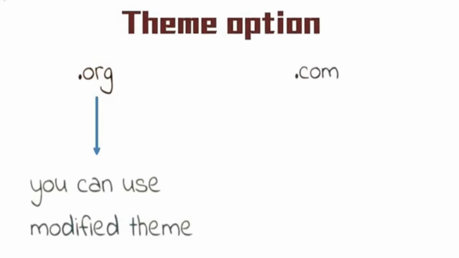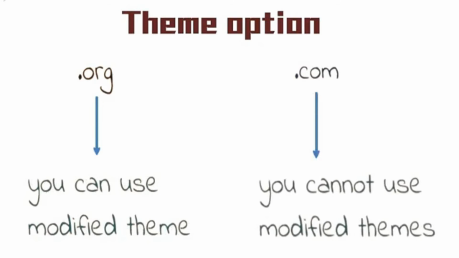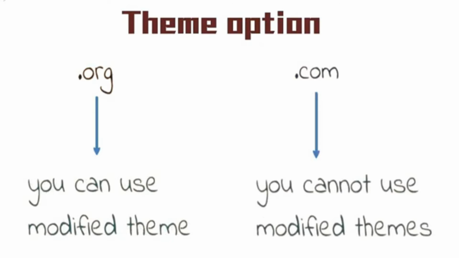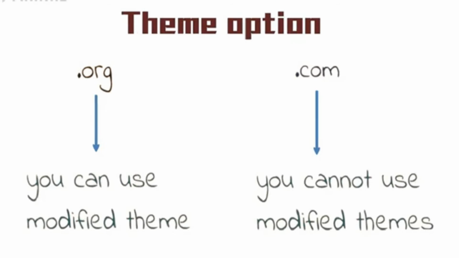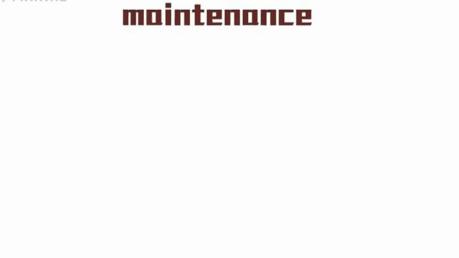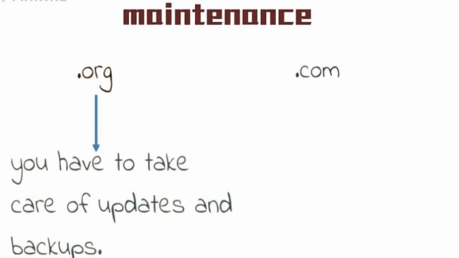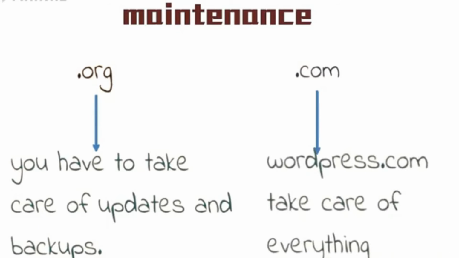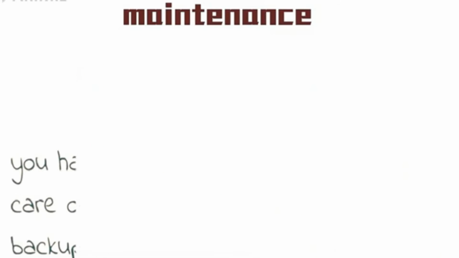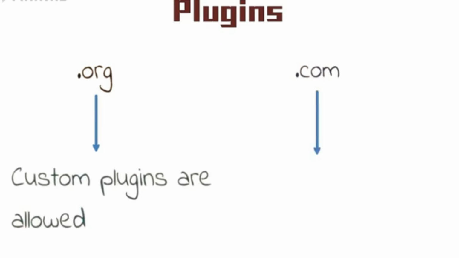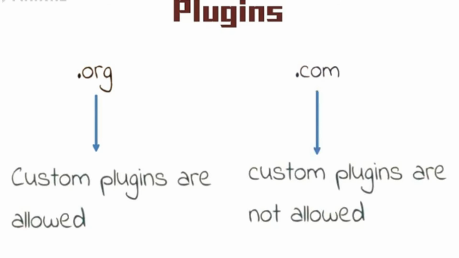In WordPress.org, you can upload customized themes or modify them, whereas in WordPress.com, you cannot use modified themes. In WordPress.org, you have to take care of all the updates and backups, whereas in WordPress.com, WordPress.com will take care of everything. In WordPress.org, custom plugins are allowed, whereas in WordPress.com, custom plugins are not allowed.